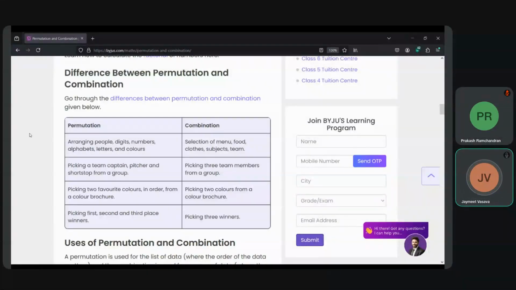Combination is for selection of menu, food, clothes, subjects, team, etc. Picking a team captain, pitcher, and shortstop from a group is permutation, whereas picking 3 team members from a group is combination. For permutation, picking 2 favorite colors from a color brochure. For combination, picking any two colors from a color brochure.